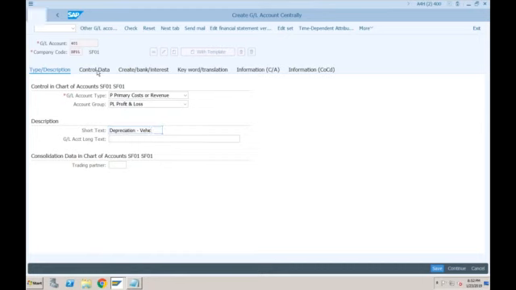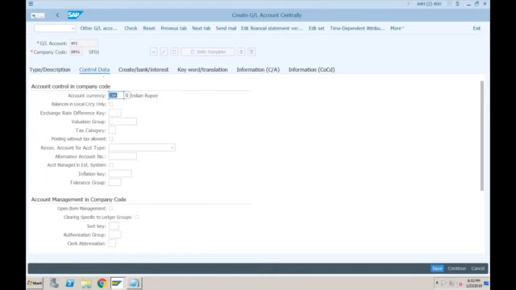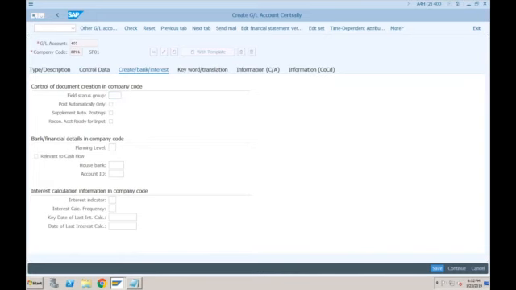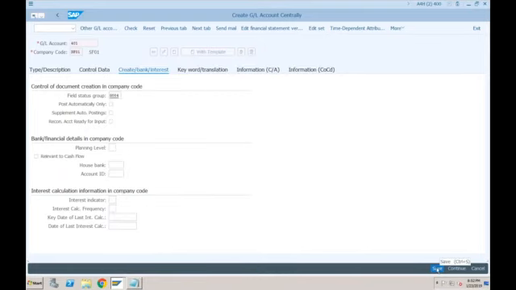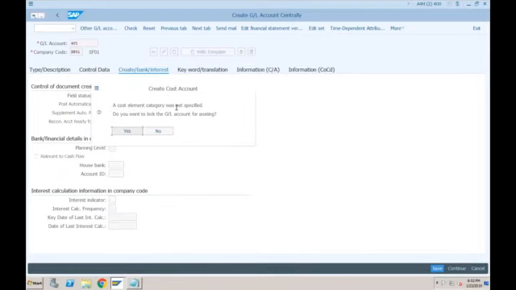Okay, let's go to control data. Nothing is required here. Go to create bank interest. In the field status group, let's select the expense account. Okay, so cost accounts are G004. Again, just click on save. Yes, this is important. The cost element category was not specified. Do you want to lock the GL account for posting?